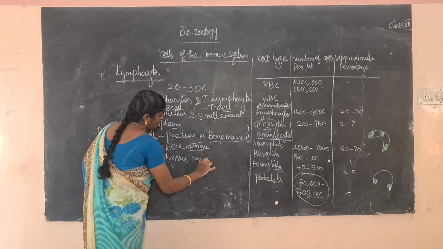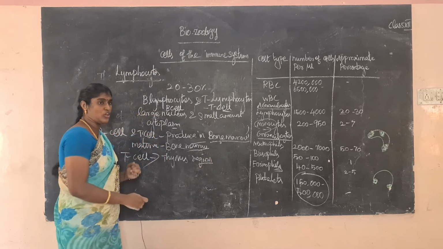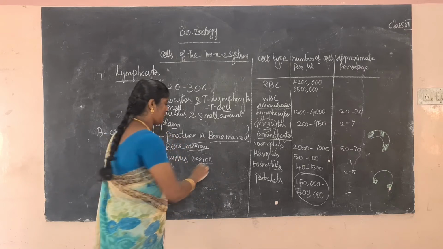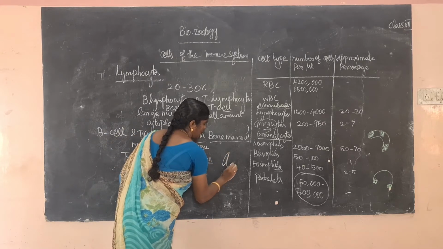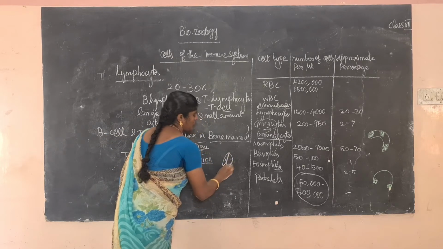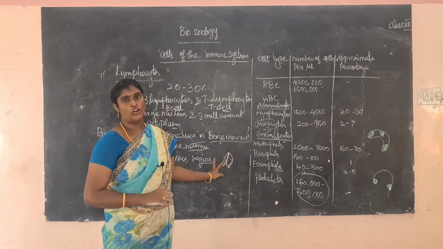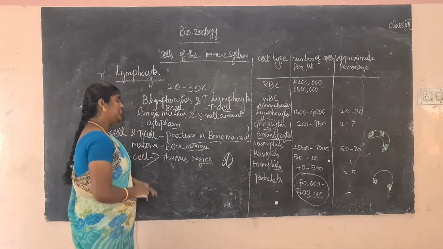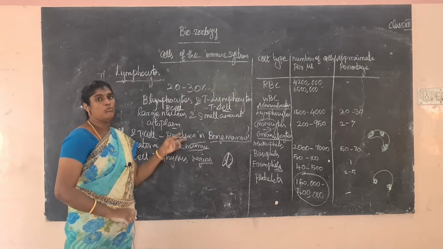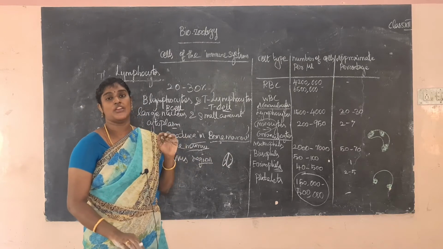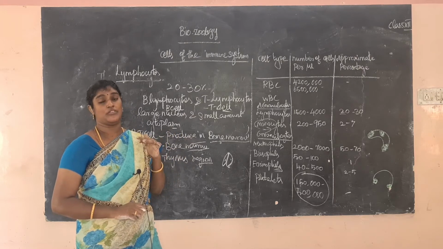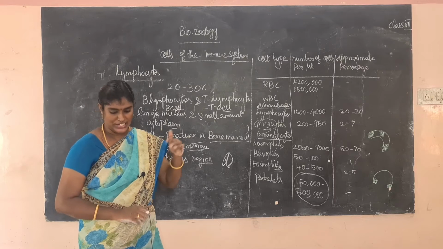Where is the thymus located? It is located above the heart. The thymus region is present above the heart. The thymus looks like this; this is the thymus region. It is an immunity organ. Next, both the T lymphocytes and B lymphocytes are involved in immunological function. Both cells are involved.